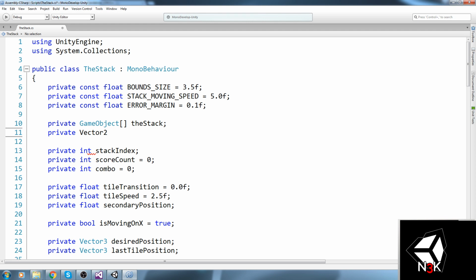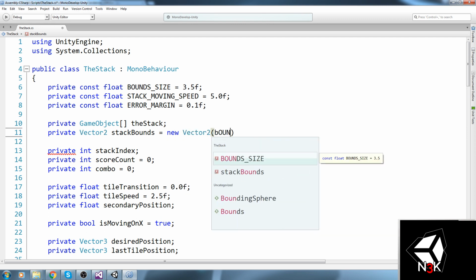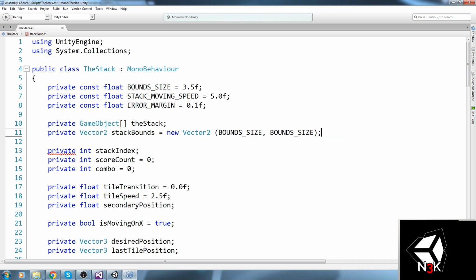So private Vector2 stack bounds is equal to a new Vector2, and we'll instantiate it right away. So bound size and bound size. So as soon as the game starts, we're going to have 3.5 in x and 3.5 in y that we can play with, and that's going to be the maximum as well.